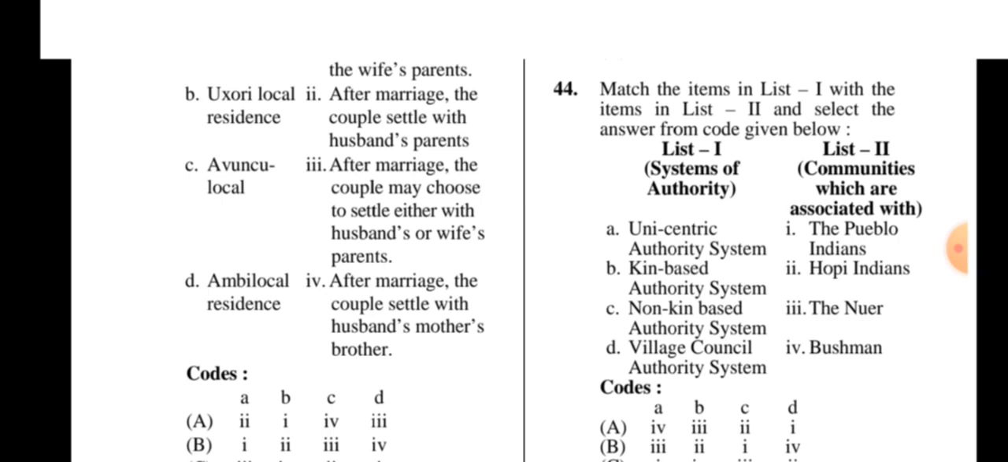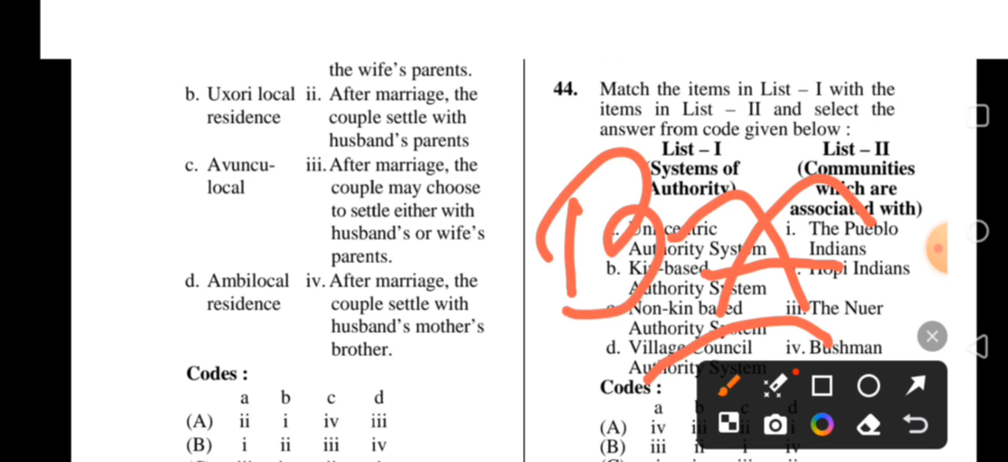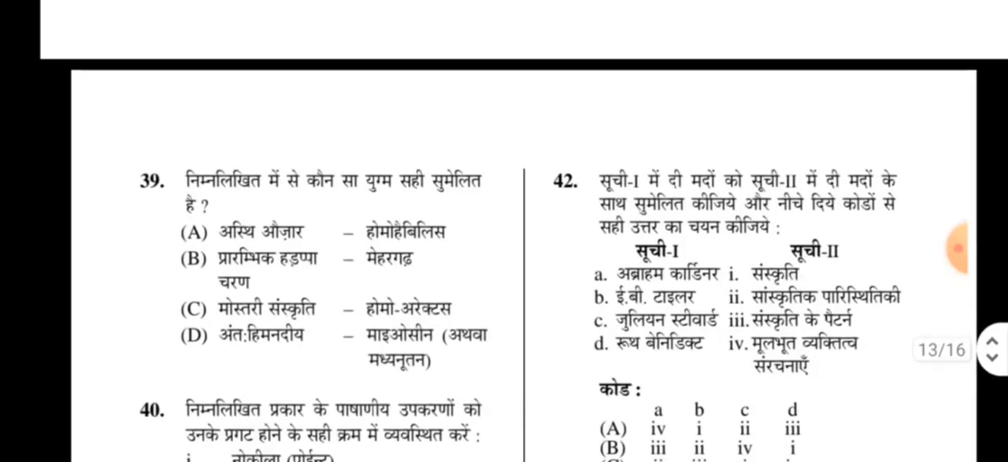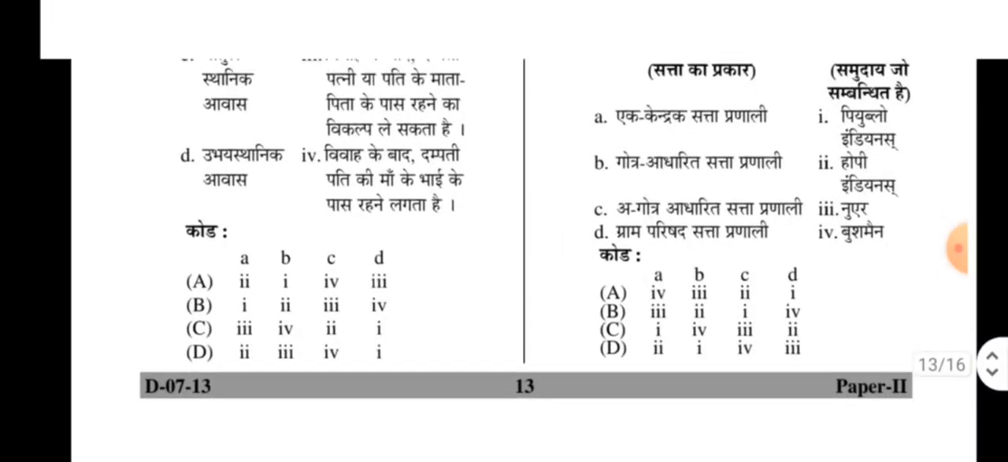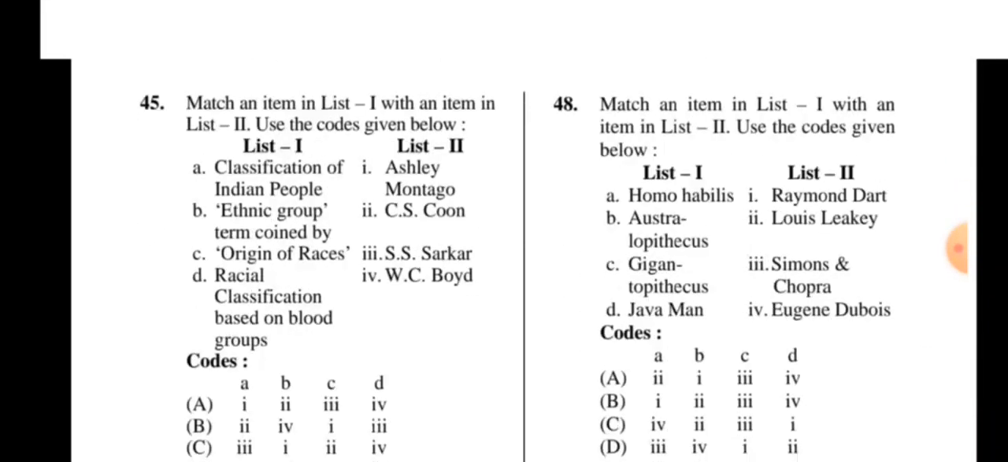Unicentric authority system is related to the Nuer. Kin-based, related to Hopi Indians. Non-kin-based, Pueblo people. Village council authority, Bushmen. So here the right option is B. 44B. Next, 45. Another match the following.